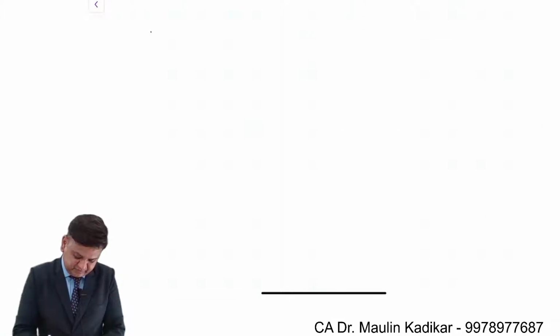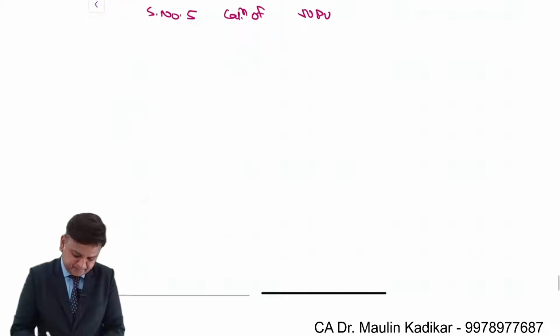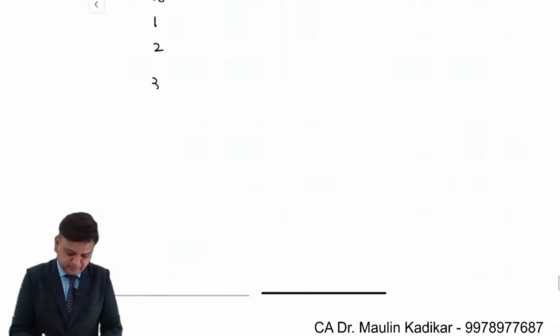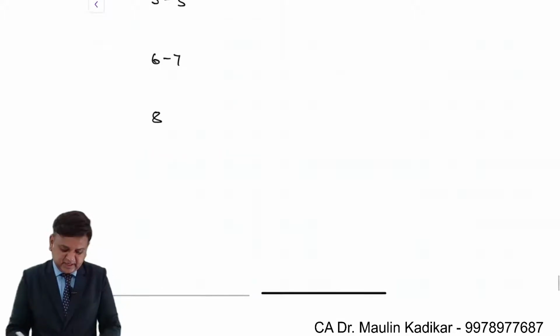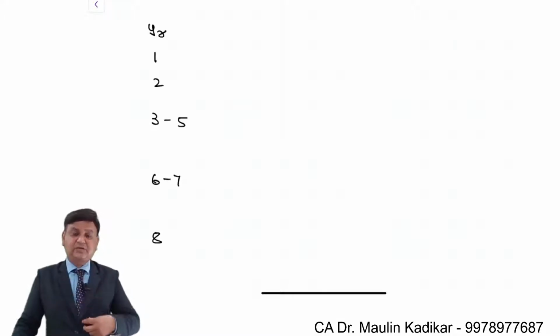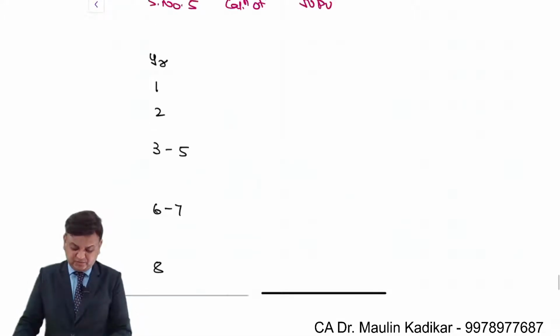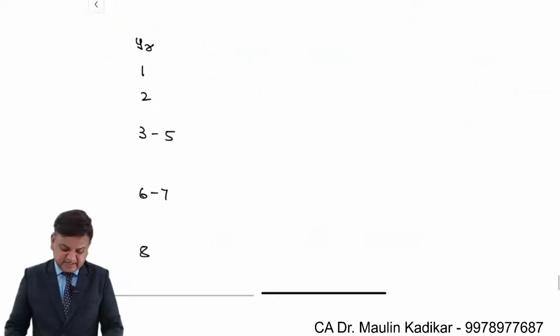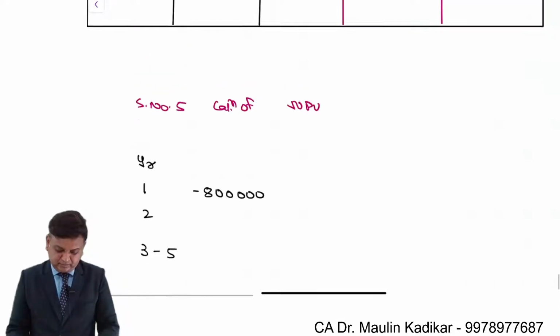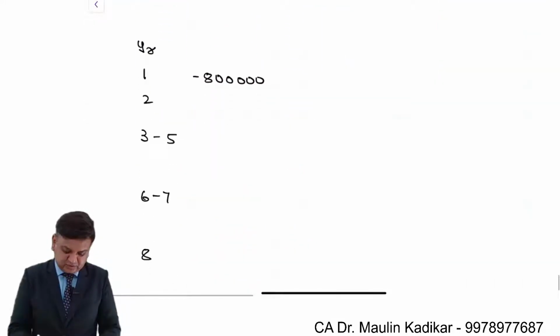Now step number 5. Calculation of NPV. First year, second year, third year to fifth year, sixth and seventh year, and eighth year. I take 6 and 7 and not 6, 7, 8 because in the last year we will receive the terminal cash. First year it is 8 lakhs negative. Second year it is 38 lakh 25,000.